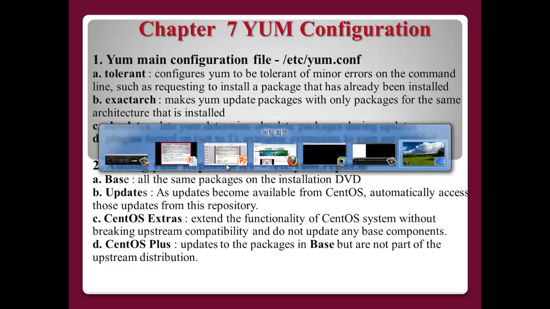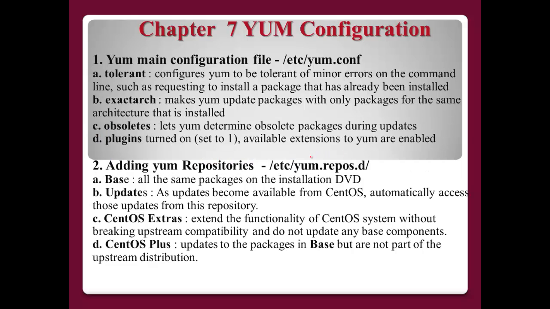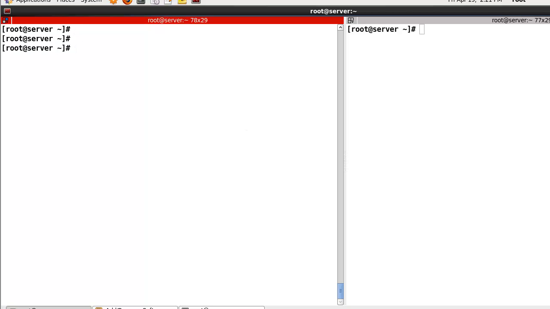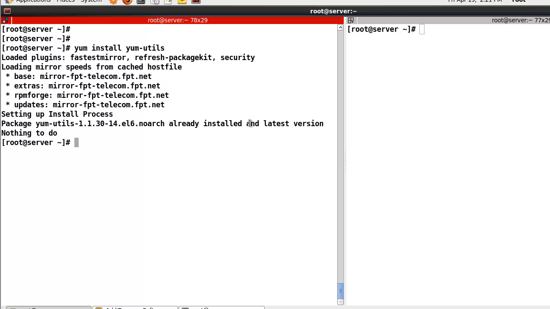Okay, then let's try to use yum. First, yum-utils. In my case, I already installed this one, yum-utils.